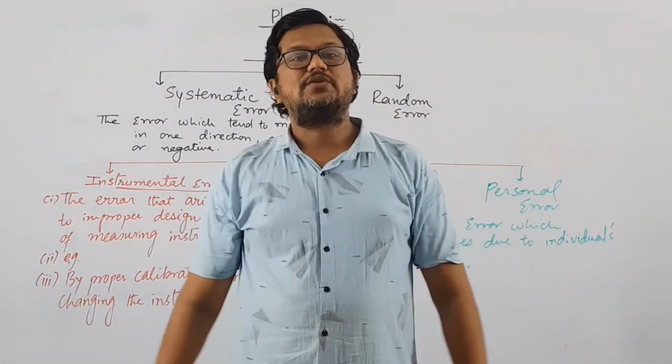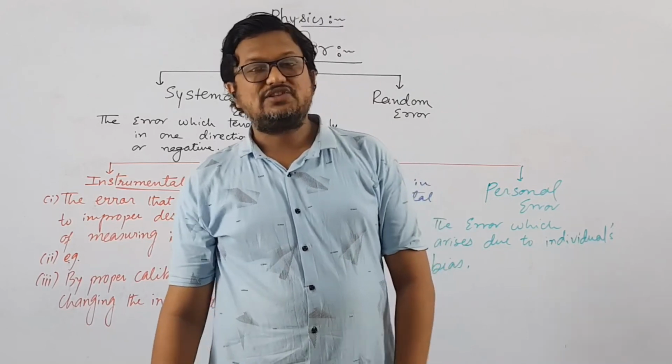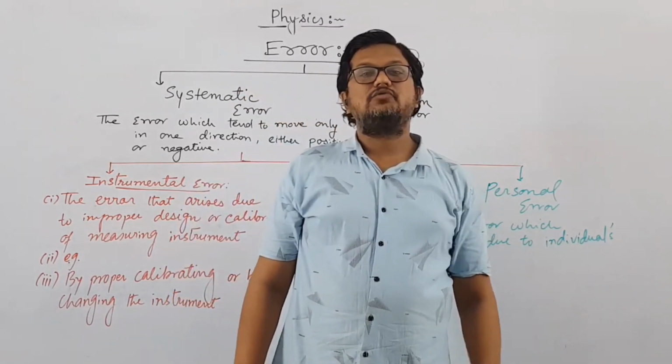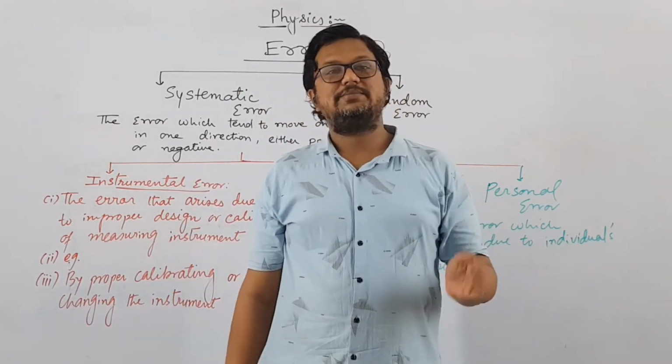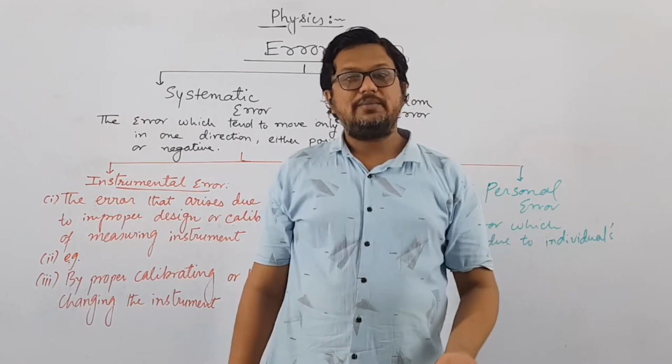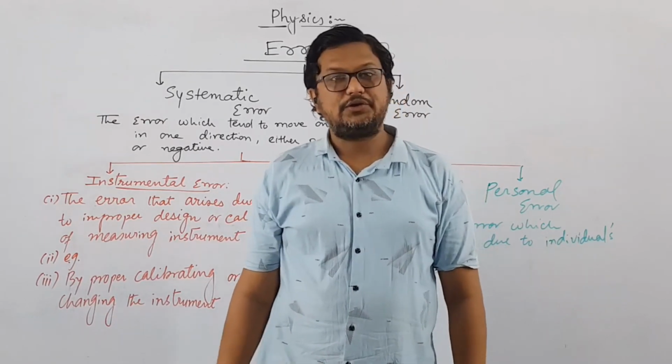So these are the types of systematic error. Now in the next video lecture we are going to discuss random error and examples based on it, how we can remove random error, and a few examples related to it.